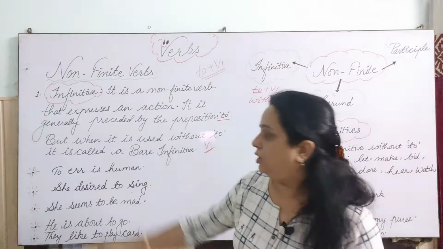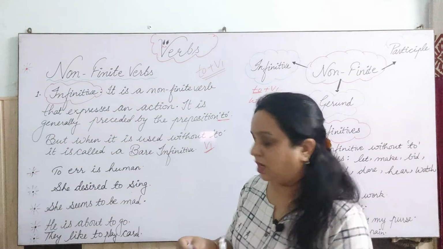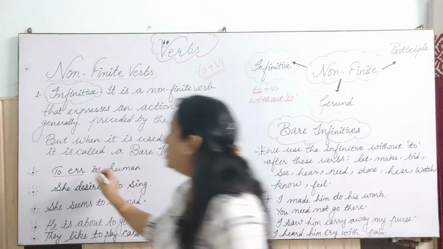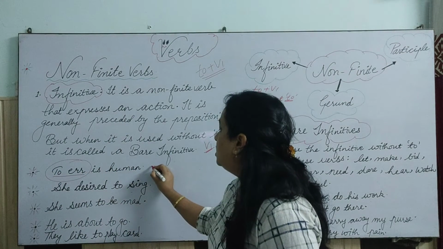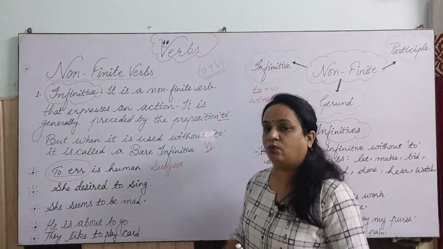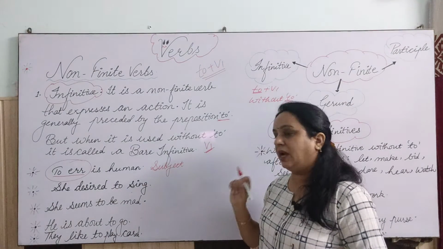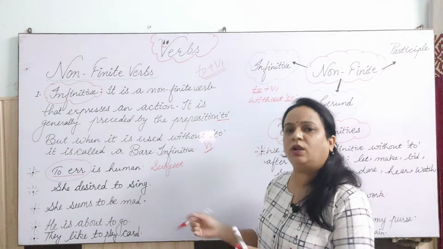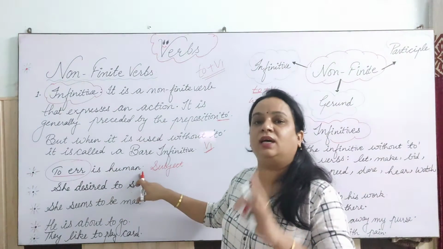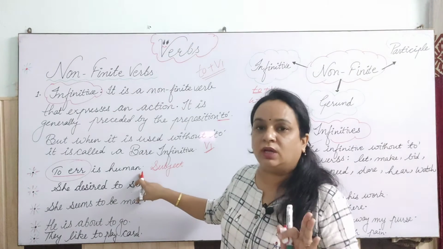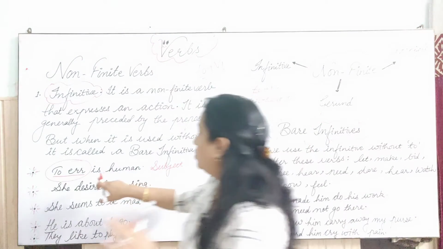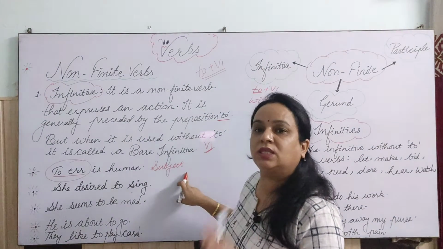So as I told you earlier, to is human. So here in this first sentence, to is what? This is infinitive, where this to is used as a subject. It is not necessary that it is only by the end or in the middle of the sentence or at the starting. It may be anywhere, okay? So to is human, but it will tell the action only. It will not work as adjective, it will not work as adverb. So to is human, and it is working as subject here, right?